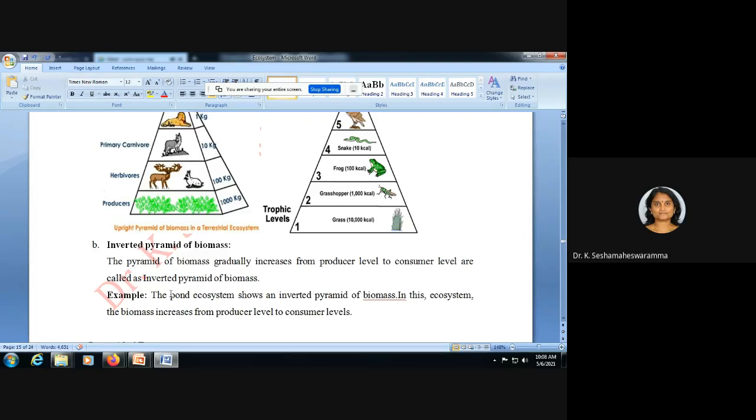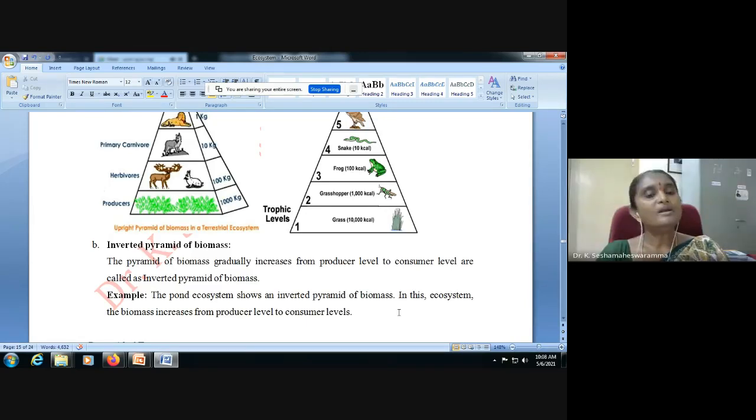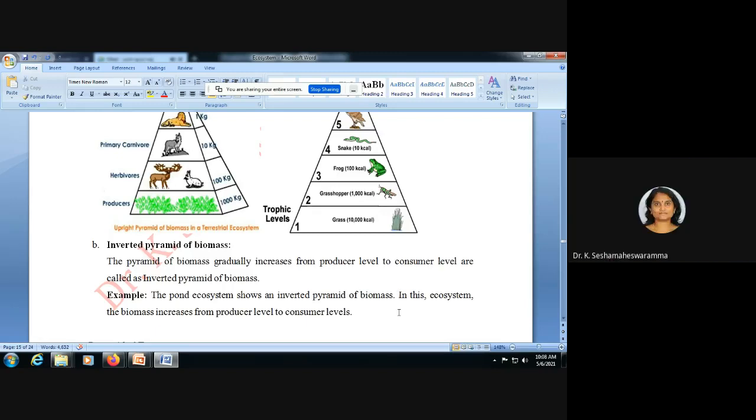Pond ecosystem shows an inverted pyramid of biomass because in the pond ecosystem, producers are very few. I mean, producers in the pond ecosystem, like lichens and small green plants, are very low in biomass. Whenever we are counting biomass, it increases from first trophic level to second trophic level.